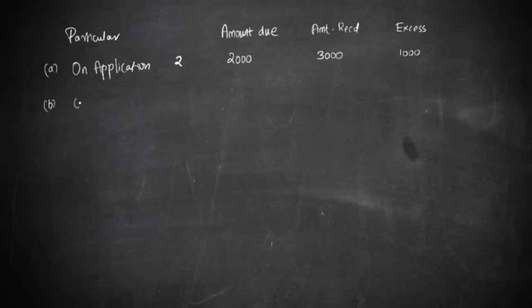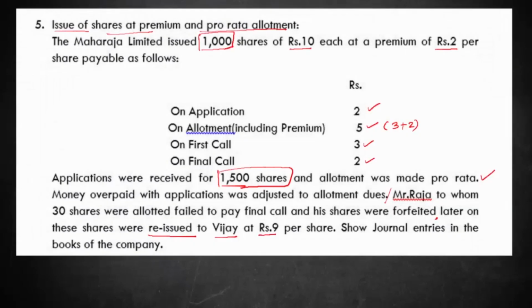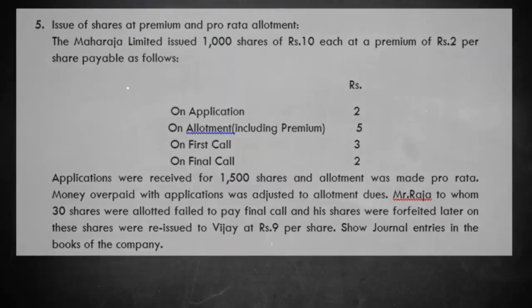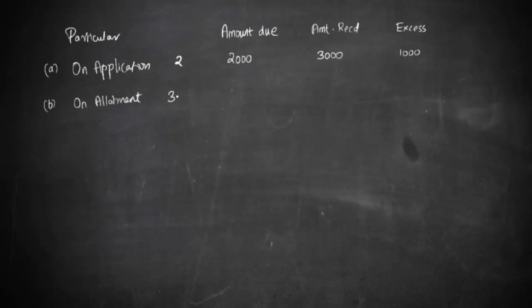Then at the stage of allotment, what is the information we have? The company should receive the premium and the allotment money. The allotment money is 3 and the premium is 2. Okay, so we'll put that it is basically 3 plus 2. So the amount that is due at allotment stage is 3 plus 2, that is 5 into 1000, 5000. Okay, I'll split that. It is basically 3000 of allotment plus 2000 of premium.